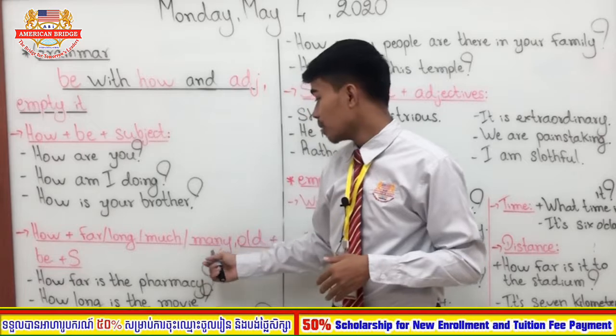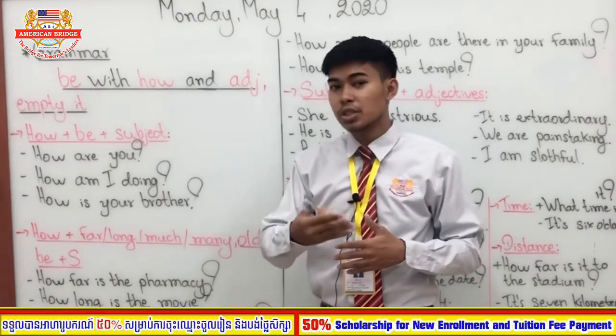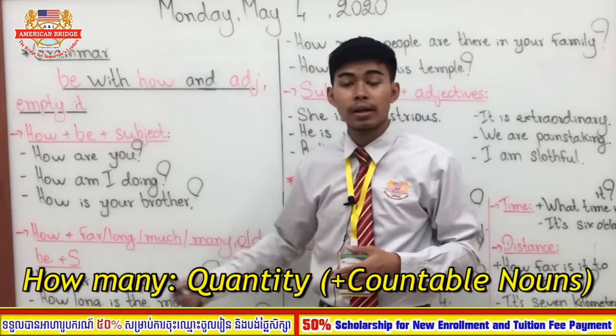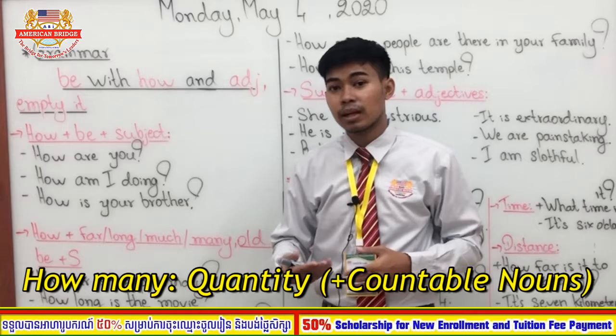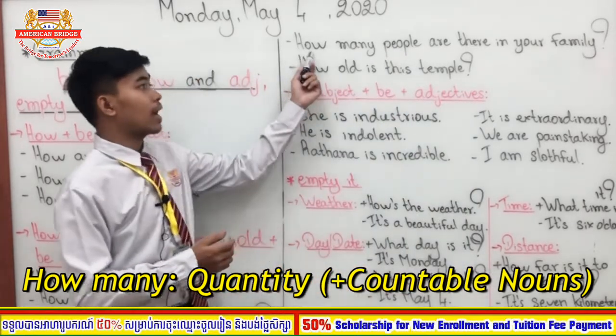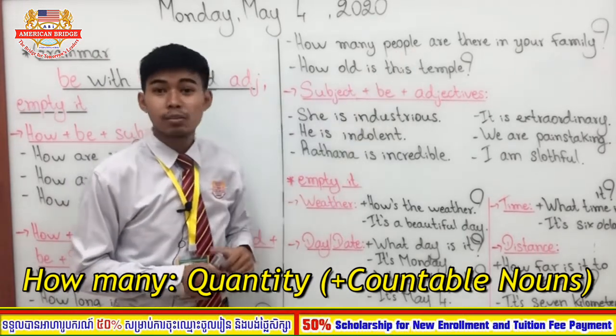And also how many. So how much and how many, some students are confused about when to use how much and when to use how many. As I told you, how much is followed by an uncountable noun, but how many has to be followed by a countable noun, right? For example, how many people are there in your family? So people is a countable noun, right?